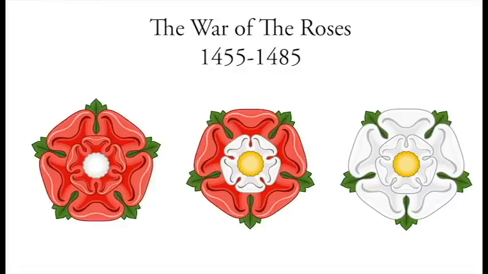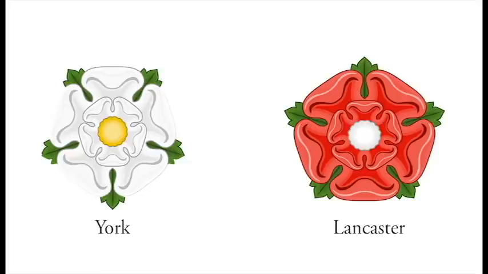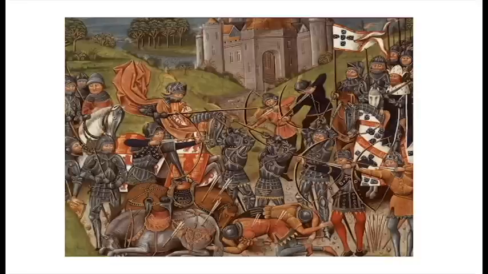The War of the Roses was a dynastic conflict that took place in England between the years 1455 and 1487. The main belligerents of the war were the rival branches of the House Plantagenet, House Lancaster, and House York. The fighting was spread out across 32 years, with long periods of peace between clashes.